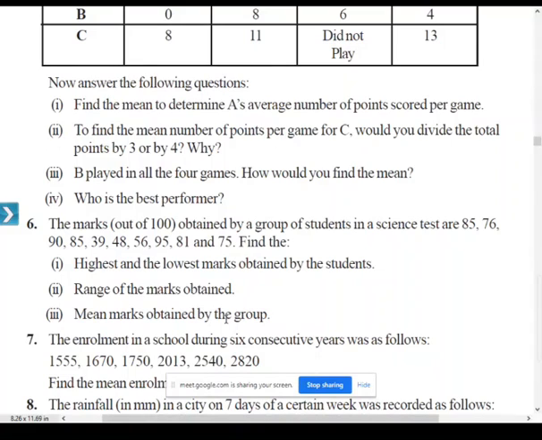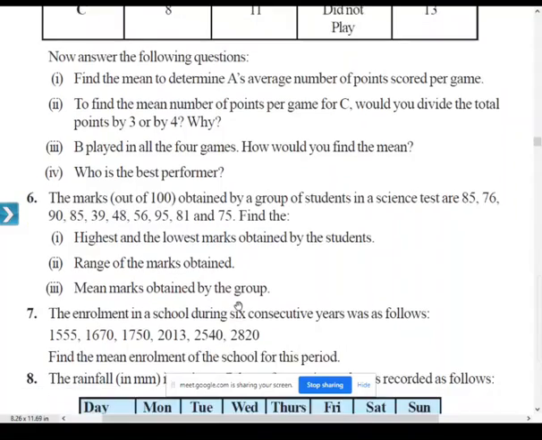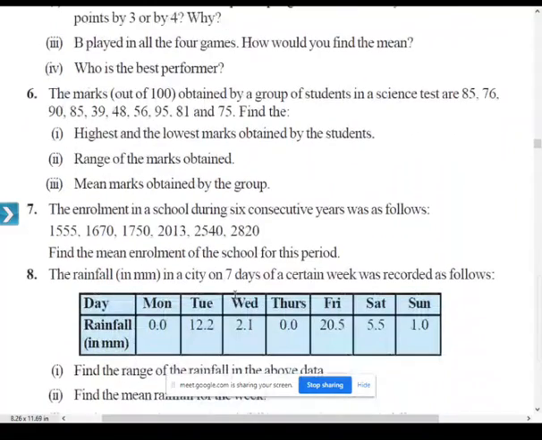So let us move on to question number 7. Question number 7, all of you start doing it.